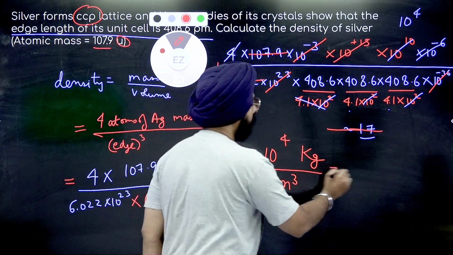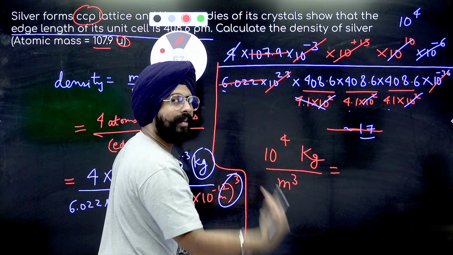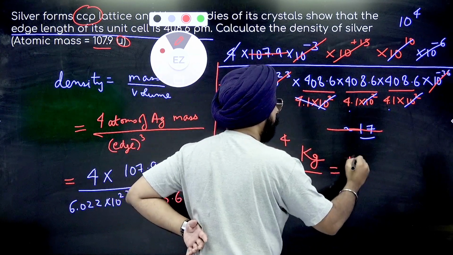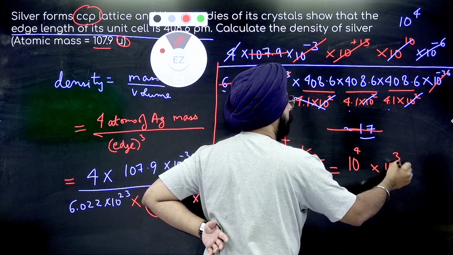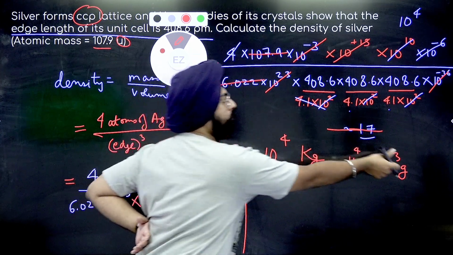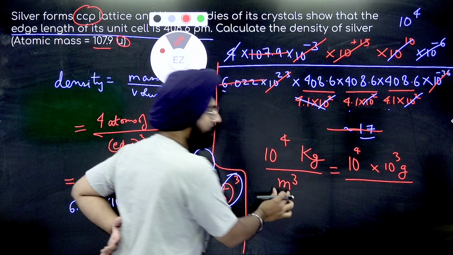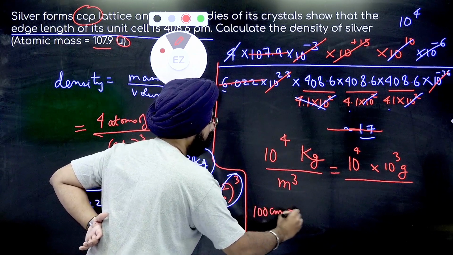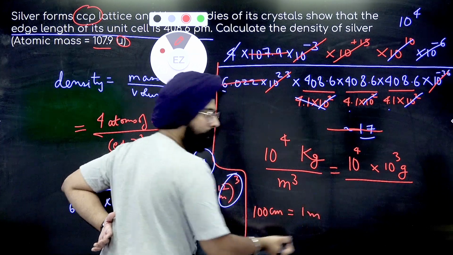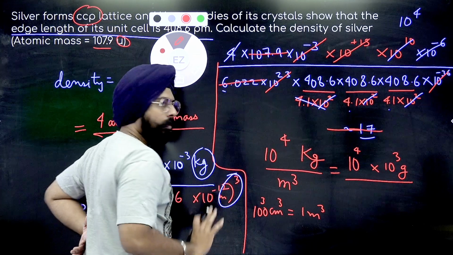This can also be written as, if I have to convert it into grams per cubic centimeter, how can I write it? I can write it as 10 to the power 4 into 10 to the power 3 grams. I'm just converting kilogram into gram. 1 kilogram equals 10 to the power 3 grams, right? Divided by meter cube. 100 centimeter equals 1 meter. 100 cube centimeter cube equals 1 meter cube.